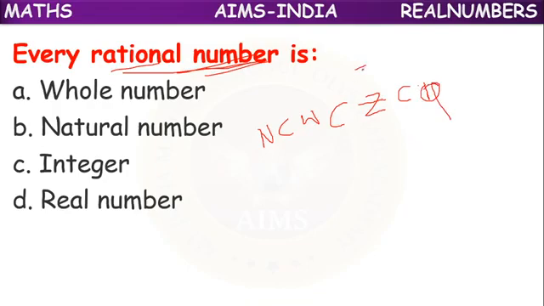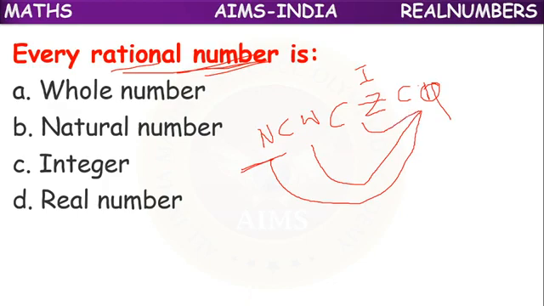Here Z is sometimes represented as I. It means all natural numbers can be rational numbers. All whole numbers can be rational numbers. All integers can be rational numbers. It means they are subsets. These three are subsets of rational numbers. So all natural numbers, all whole numbers, and all integers are also rational numbers.